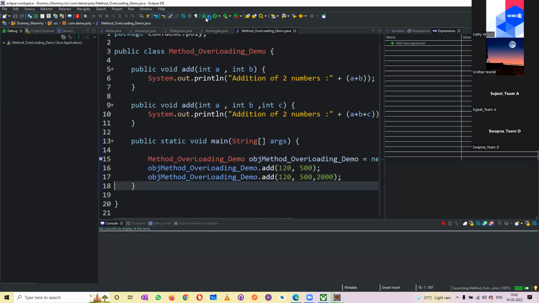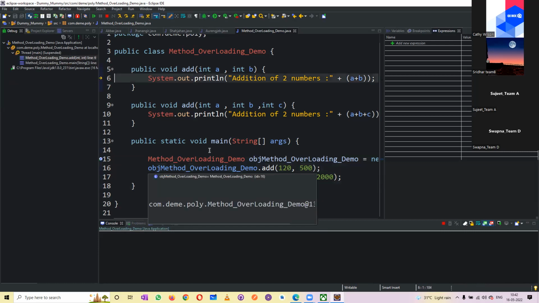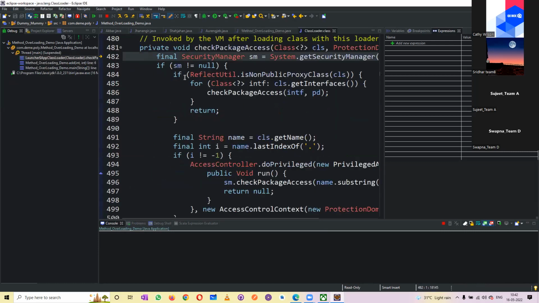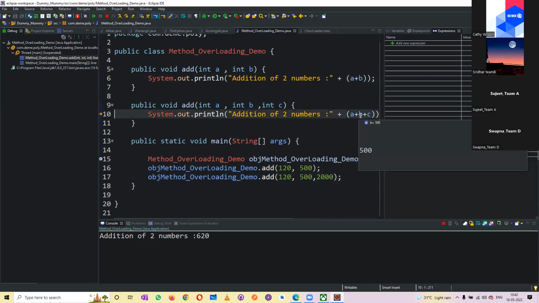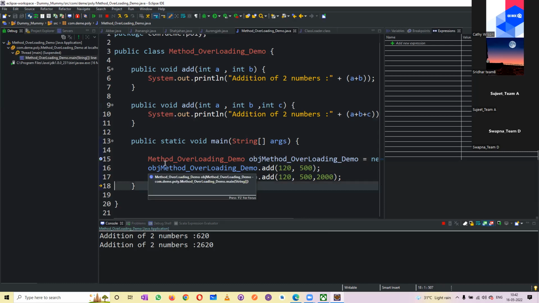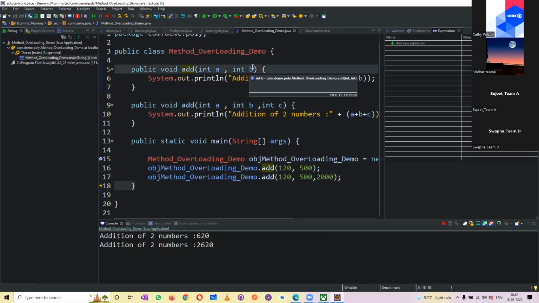So once again, I'll run this one. You see it. So now it went to this method. It started to execute it. Now it will go for the next, right? You see here, now it went to this. Now it will go inside this one and it will try to print this one and then come out. So that is how, in the same class with the same method name, if I have different parameters, then this is called method overloading. So the compiler will understand based upon these particular parameters.